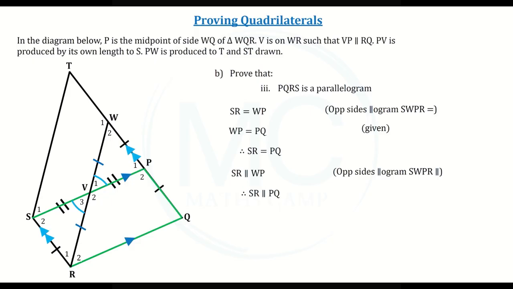On our diagram, let's put two blue arrows on PQ. Now we can see that not only is SR equal to PQ, but both of these lines are parallel as well, which means that we've now proven that PQRS is a parallelogram. So as our answer, we say PQRS is a parallelogram because one pair of opposite sides are equal and parallel.